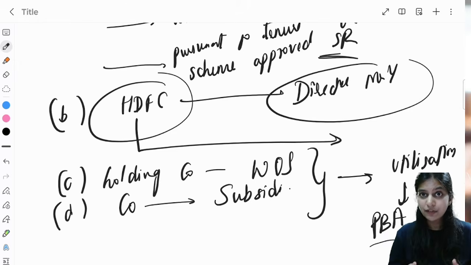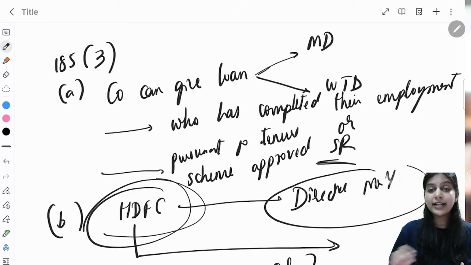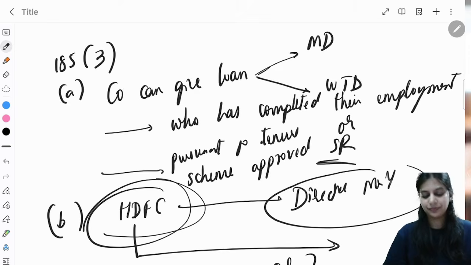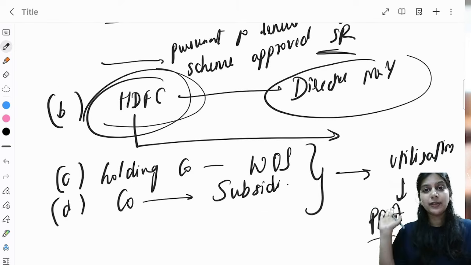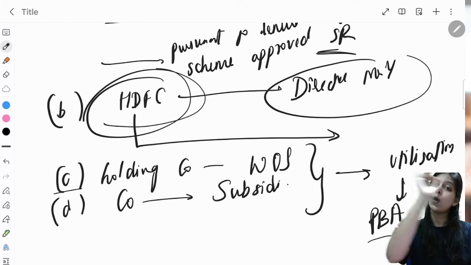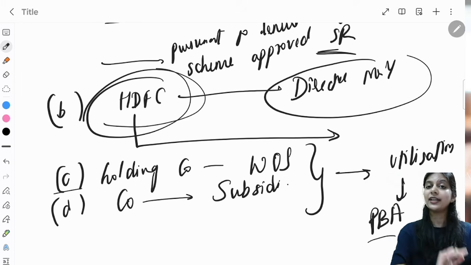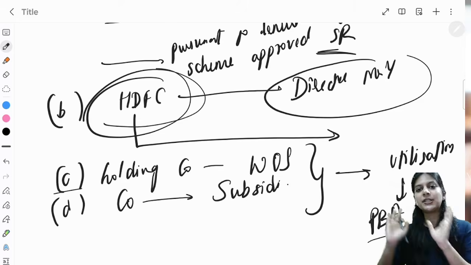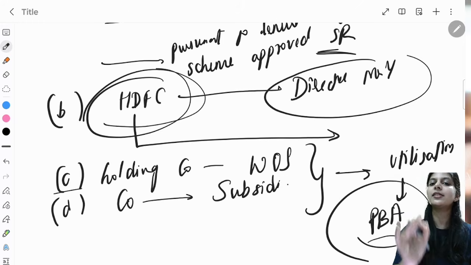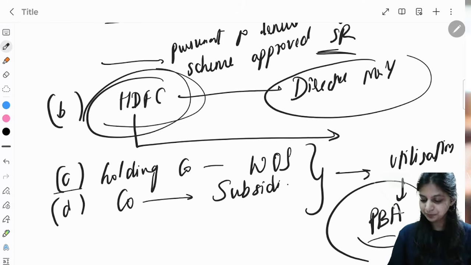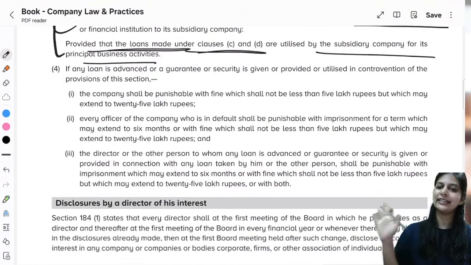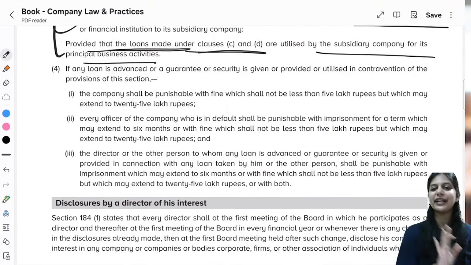A company can give loan to a director if that company's ordinary business itself is giving loan, provided no special benefit is given to the director. C: A company can give loan to its wholly owned subsidiary. D: A company can give loan to a subsidiary, provided utilization is only for its principal business activities. Clear? Yes, this is all about subsection 3. So we are done with section 185.